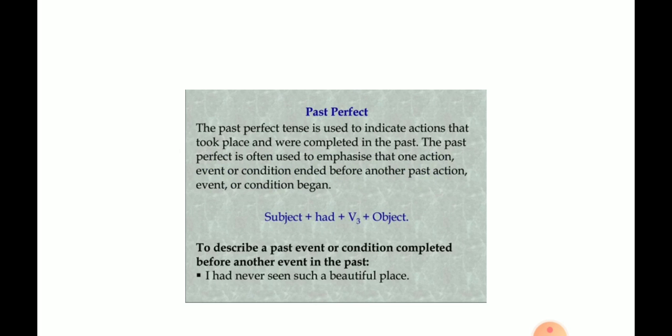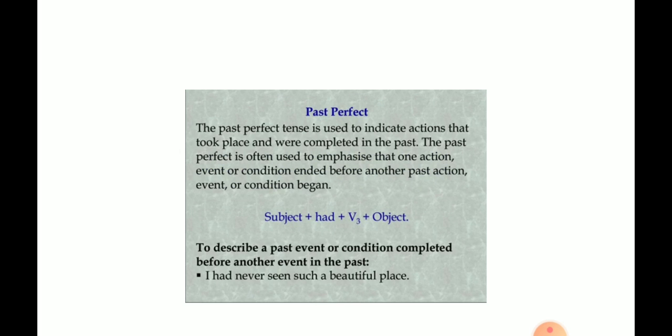Now, past perfect tense. Past perfect tense is used to indicate actions that took place and were completed in the past. The past perfect is often used to emphasize that one action, event or condition ended before another past action, event or condition began. When there are two actions happening in the past, the first action is described with past perfect and the second one with simple past or past continuous. And the past perfect is used to indicate an action that was completed before a definite time.